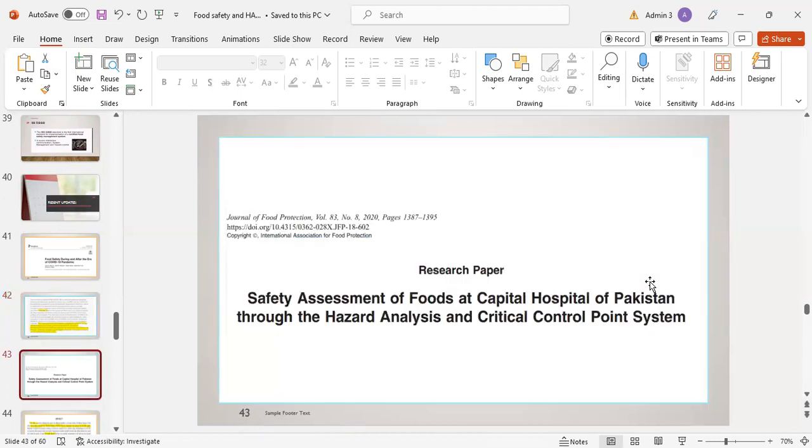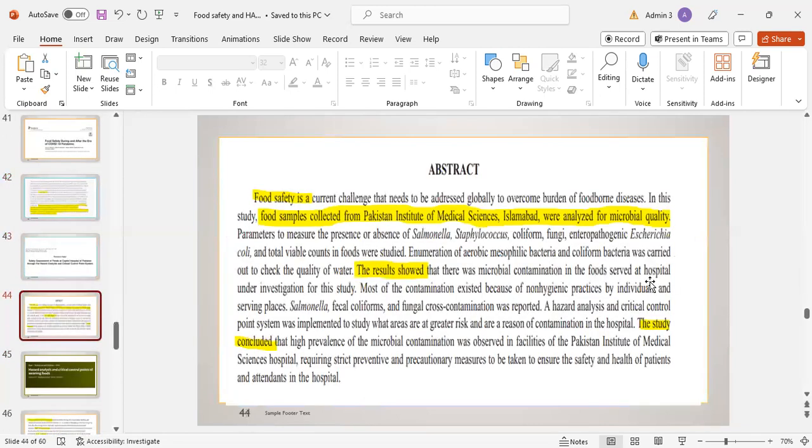The second article is safety assessment of foods at a capital hospital of Pakistan through the hazard analysis and critical control point system. Food safety is the current challenge that needs to be addressed globally to overcome the burden of foodborne disease. In this study, food samples collected from the Pakistan Institute of Medical Sciences, Islamabad, were analyzed for microbial quality. The results showed that there was microbial contamination in the food served at the hospital under investigation.